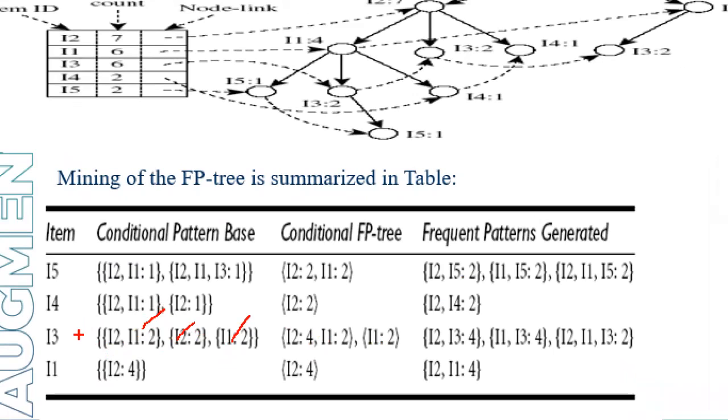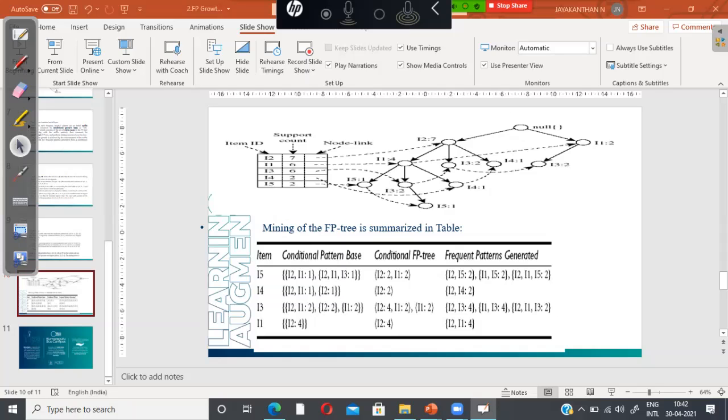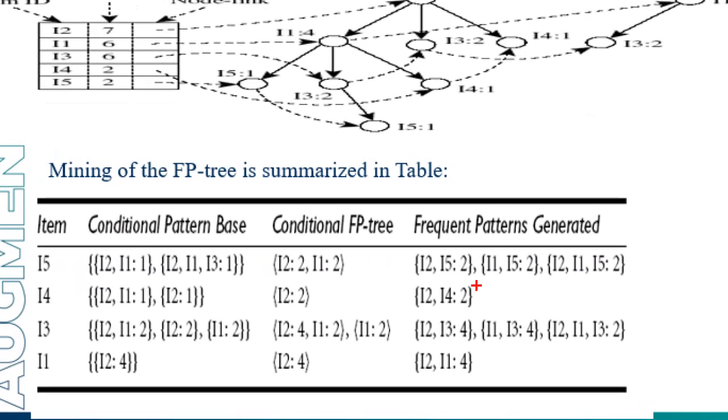So while combining this, I2 occurs 2 plus 2, 4 times. I1 occurs in only one transaction, 2 times. Here another I1 is there. I'm not combining it here because this I1 is from the right subtree. That's why I'm keeping I1 separately in the conditional FP tree, the conditional database. So from this I have to create item sets for I3. How am I generating? I'm taking I2 and I3.